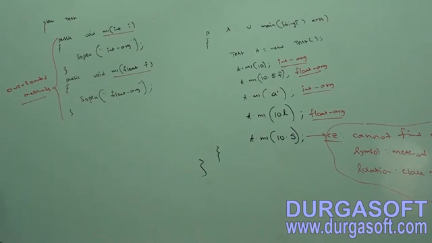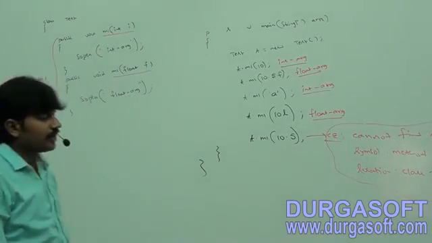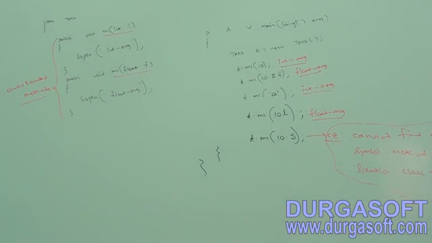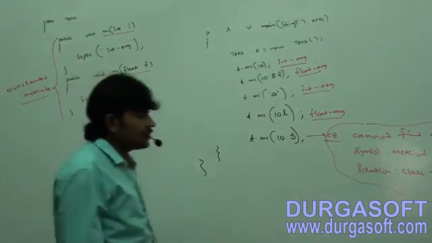public void m1(int i), SOP of int arg method. Next, public void m1(float f), float arg method. And these two methods are called overloaded methods. Take clearly. Next, public static void main.